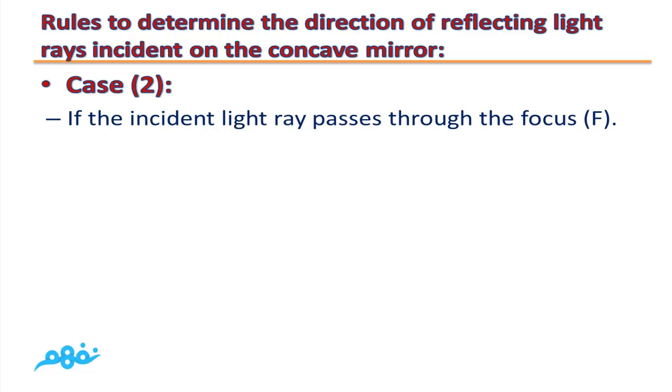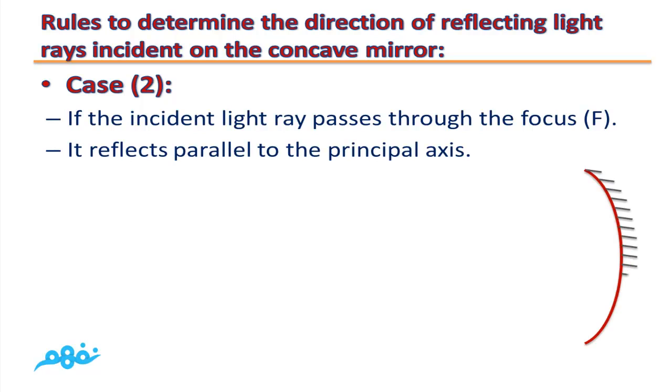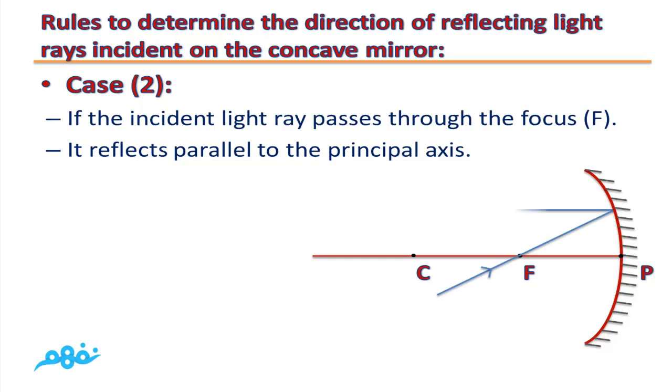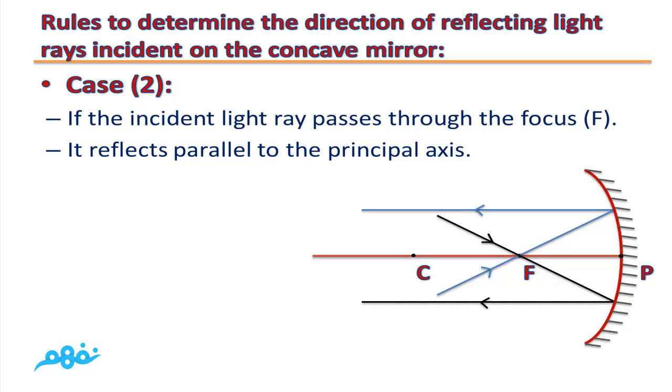Case 2. If the incident light ray passes through the focus, it reflects parallel to the principal axis. So if the incident light ray passes through the focus, it reflects parallel to the principal axis.